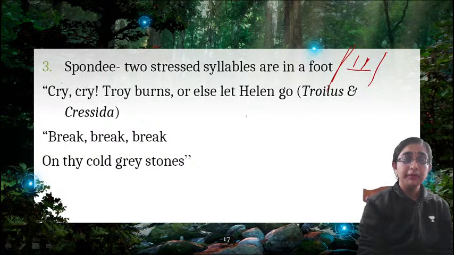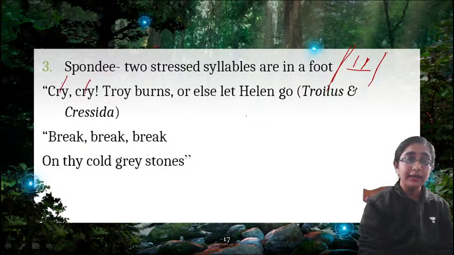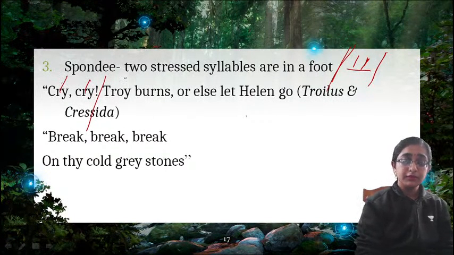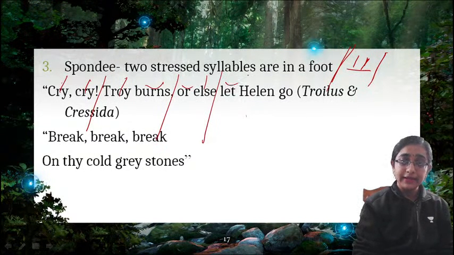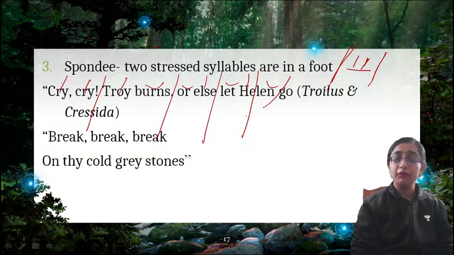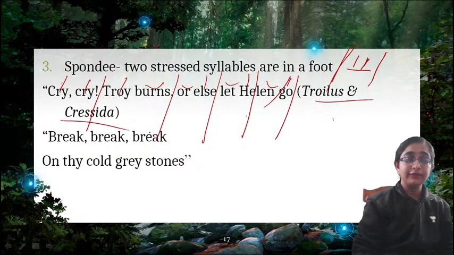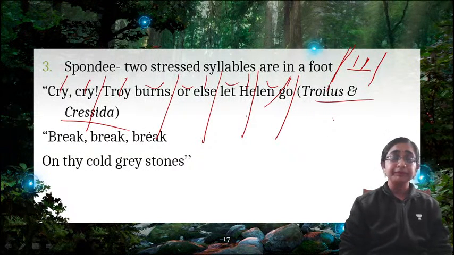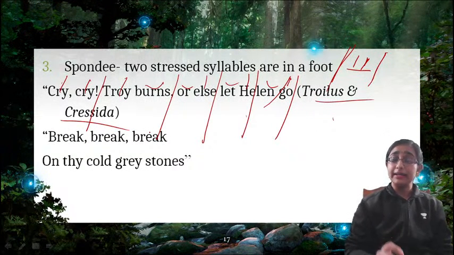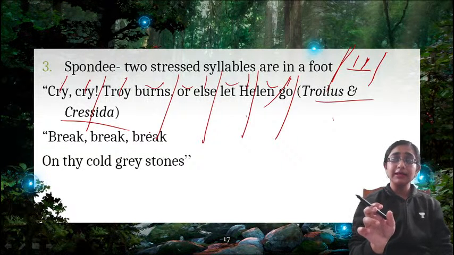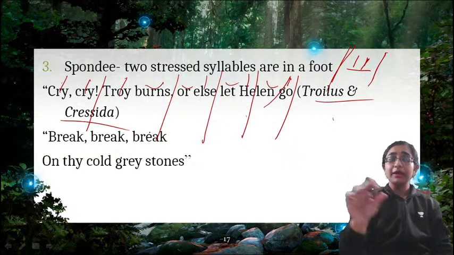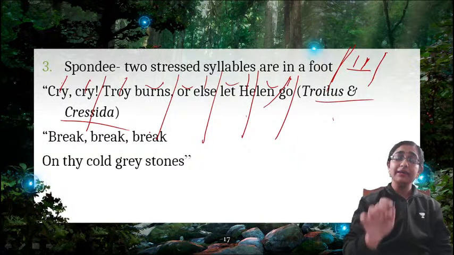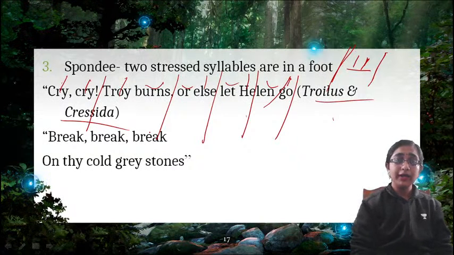Okay. So how will you do the scan? Cry, cry, Troy burns, or else let Helen go. So this is a line from Troilus and Cressida, Shakespeare's famous tragedy. Yes. So cry, cry: the first two words are monosyllabic, and both are stressed. Cry, cry. Troy burns. Why is Troy stressed?